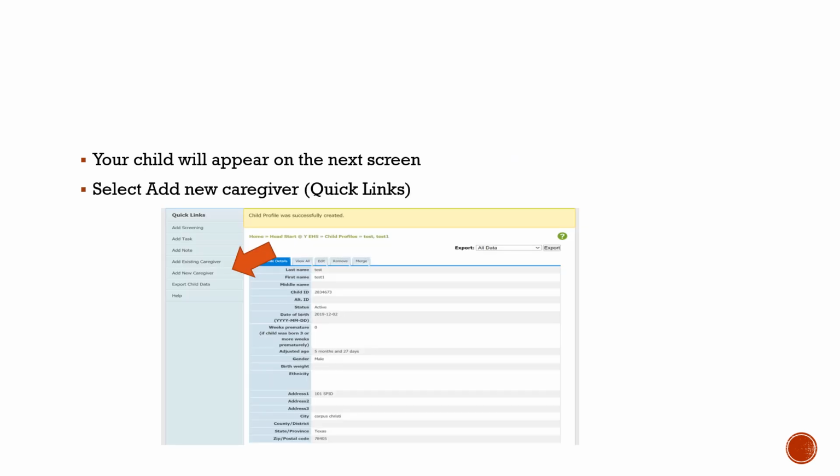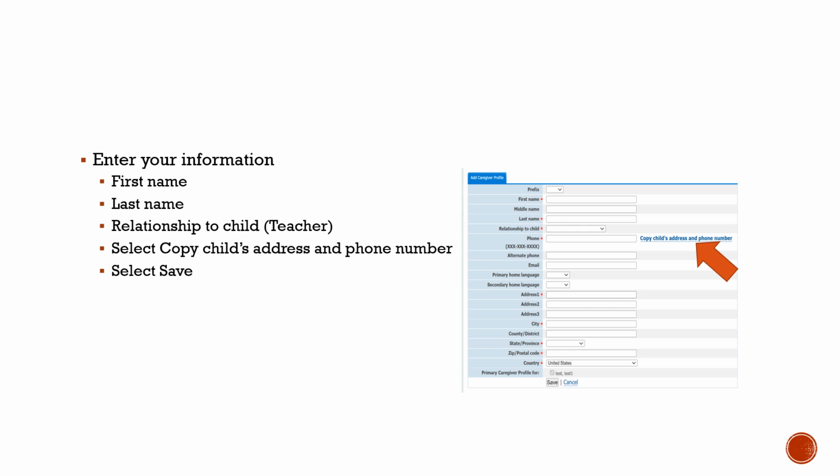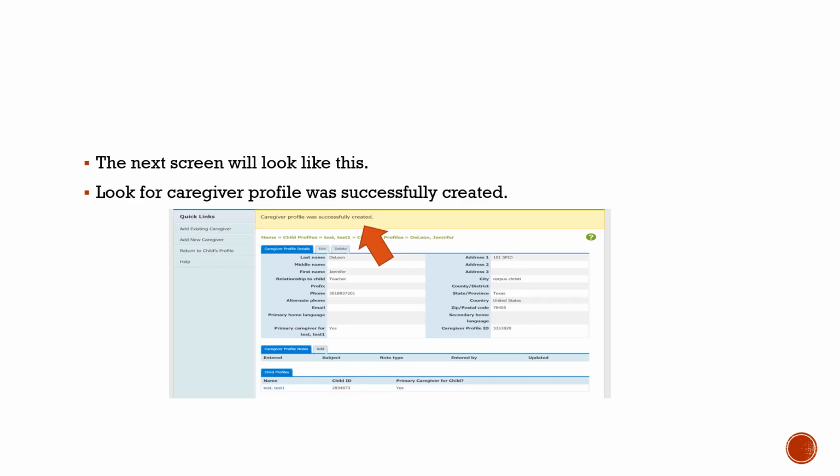Your child will appear on the next screen. Select Add New Caregiver under Quick Links. Enter your information. Your first name, your last name, relationship to child, teacher. Select Copy Child's address and phone number. Select Save. The next screen will look like this. Look for Caregiver Profile was successfully created.